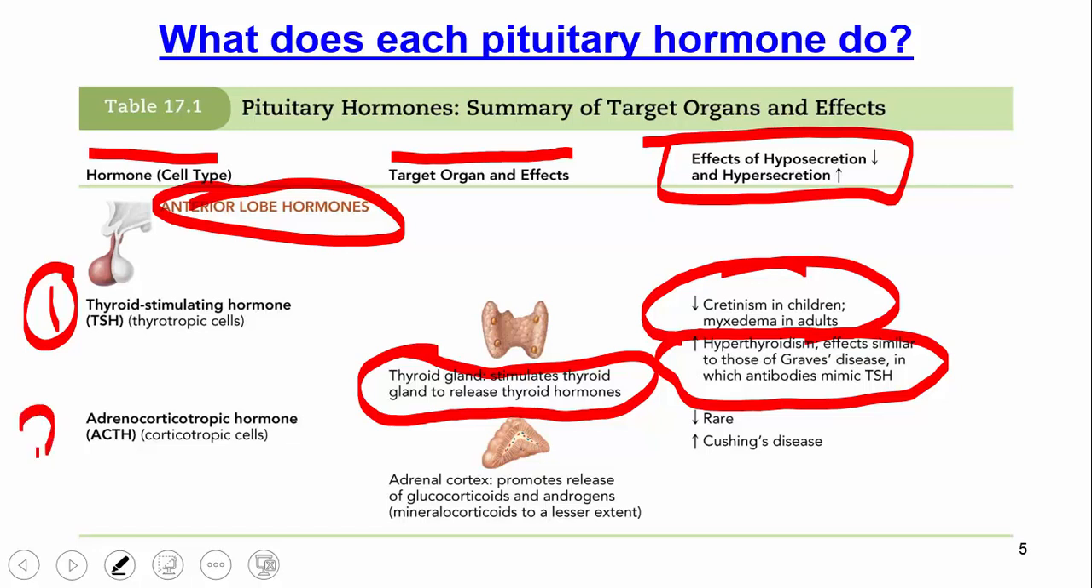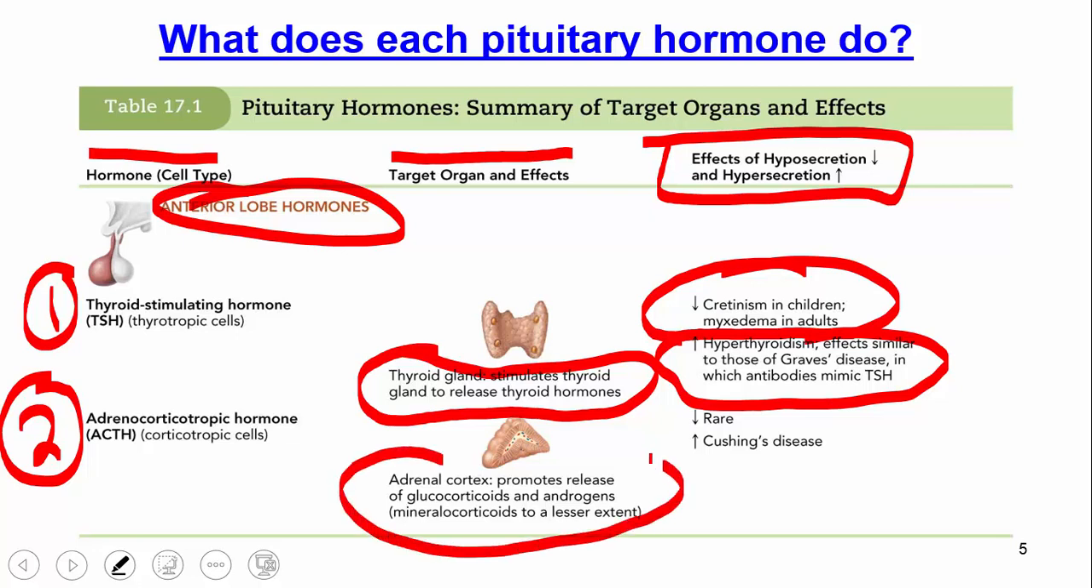Okay, the second hormone we're going to talk about is something called adrenocorticotropic hormone, or ACTH. It's released by the anterior pituitary. Remember, all these are on these charts. But here, where does it target? It targets the adrenal cortex, and it causes the release of other substances, glucocorticoids and androgens. If you have too little of it, it doesn't really happen, but too much of it causes something called Cushing's disease that we'll discuss later.